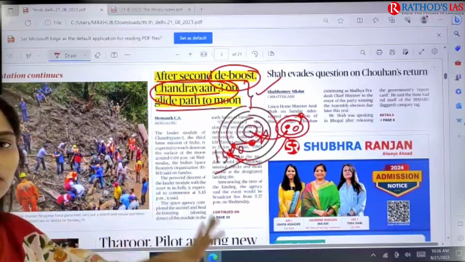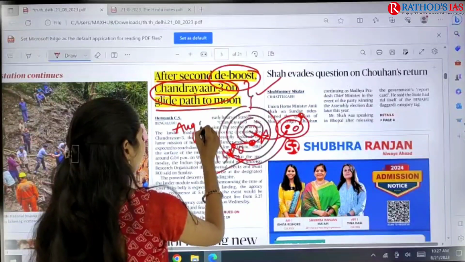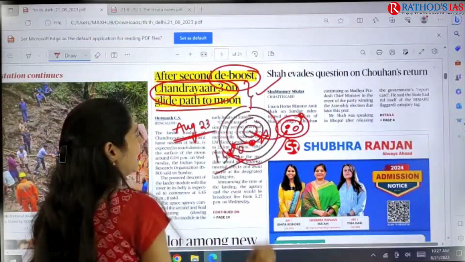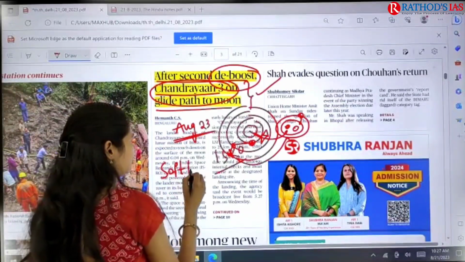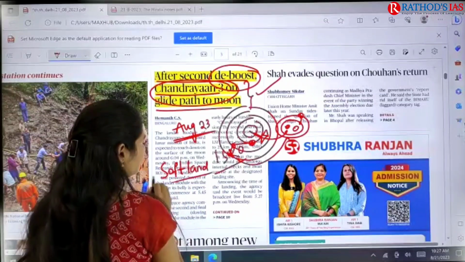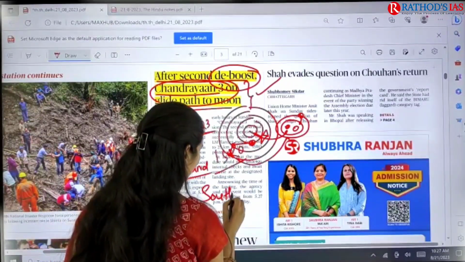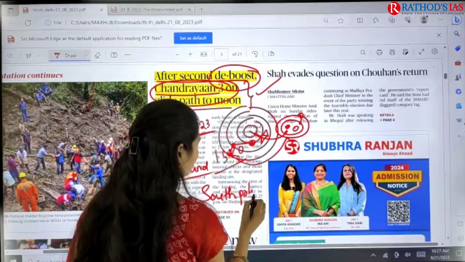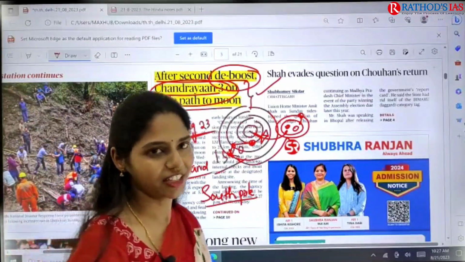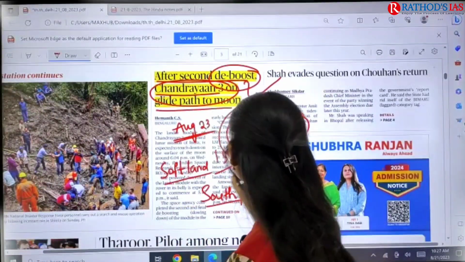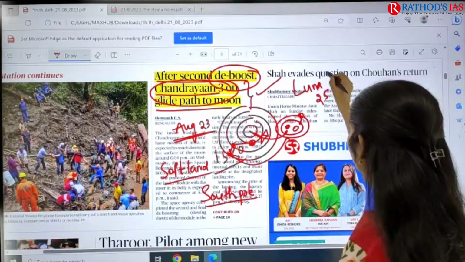In this Chandrayaan-3 mission, we are expecting the landing on August 23. We are expecting a soft landing on the surface of the moon, that too on the south pole of the moon. Regarding moon missions, there is one more mission, of Russia, that you have to know: Luna 25.